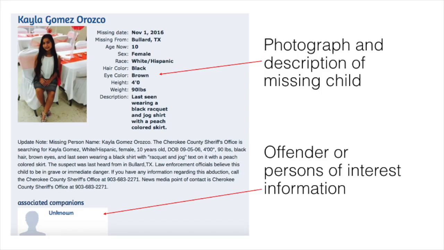This is a recent AMBER alert that was issued just last week in Texas. AMBER alerts typically include any information known about the child, abductor, and vehicle. Pictures are often included in the AMBER alerts. This one only has information about the child, because that's all that is known. But from this example, you can see where information about the abductor or a person of interest or a vehicle could go.